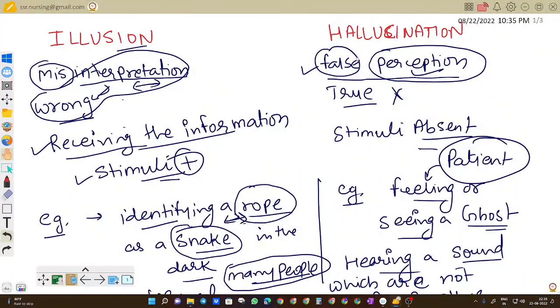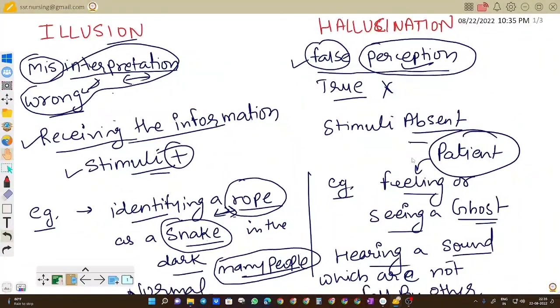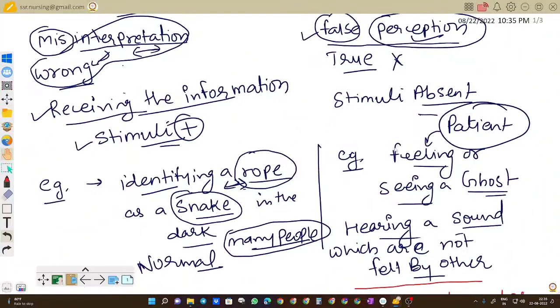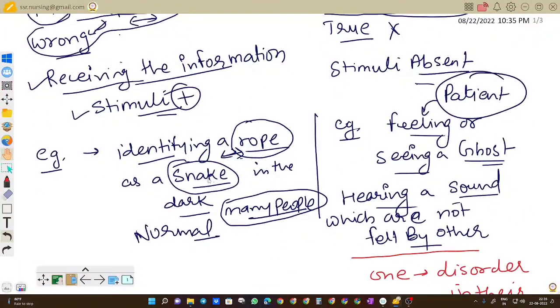While in hallucination we have false perception, that means the stimuli is absent but still the person has the process of perception. For example, we discussed seeing a rope as a snake in the dark in the case of illusion, and in hallucination the person will claim that he is watching a person or hearing a sound which will not be felt by another person.